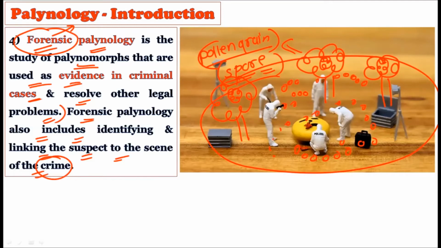Now, for example, the crime has happened here. Okay, and the criminal who has done the crime has run away after the crime. So this particular criminal has run away and he is hiding somewhere. Okay, so he is hiding here, and now the police are investigating the crime scene. So what do the police do here? They take samples of the pollen grains in the air and whatever pollen grains are present on the ground. Okay, so once they come to know the pollen composition in the air and the pollen composition on the ground, they hold this information with themselves.